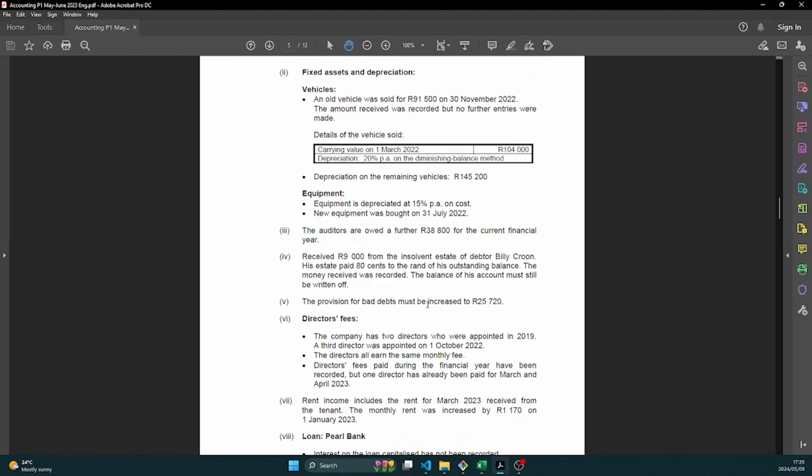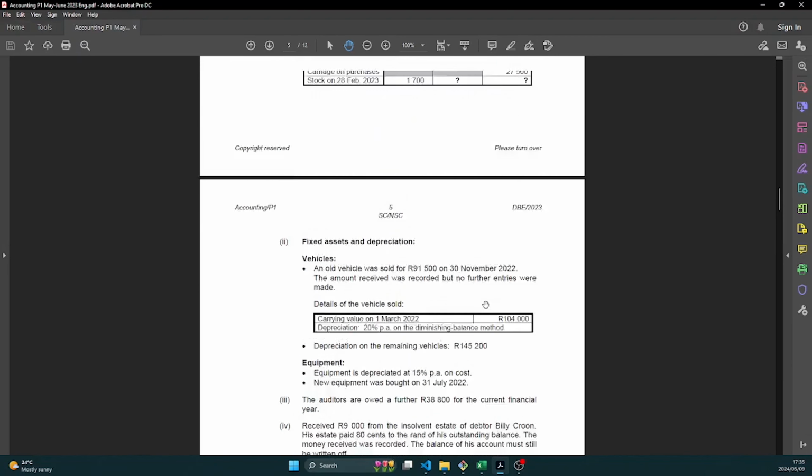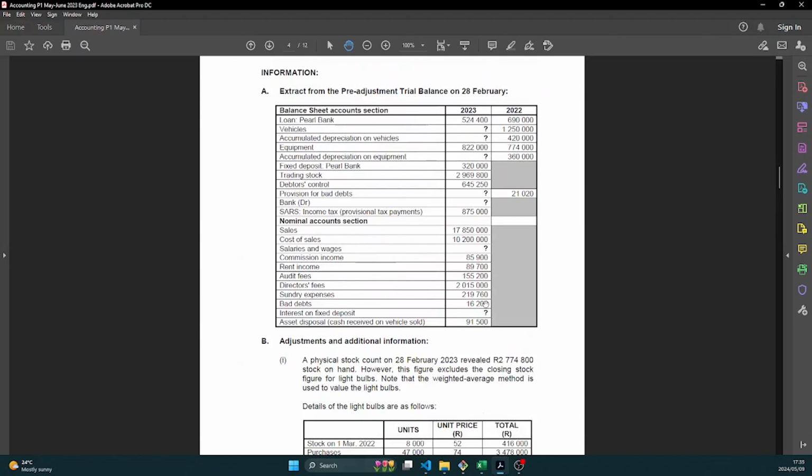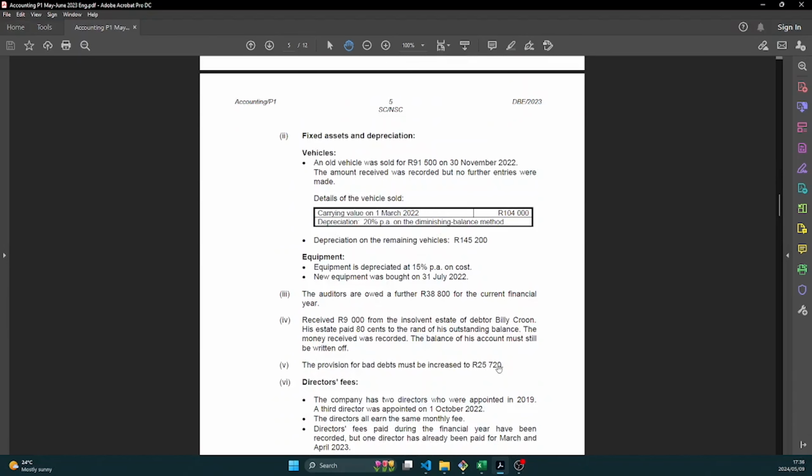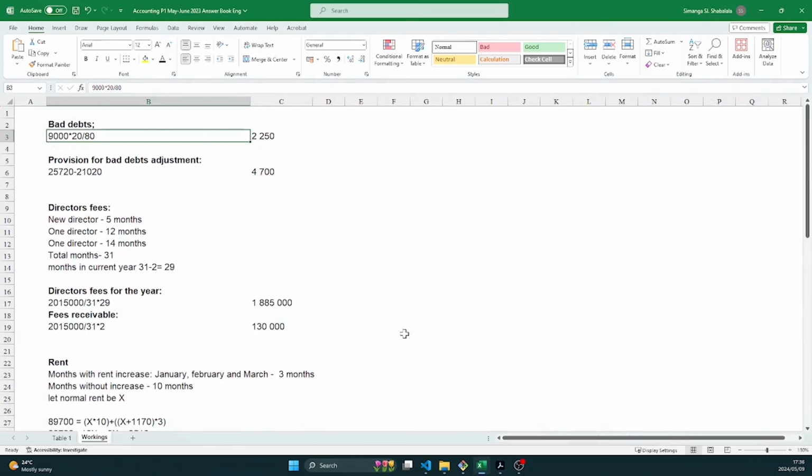And then the next information, they tell us that the provision for bad debts must be increased to 25,720. So we need to check how much was it before. So last year it was 21,020, but this year we need to increase it to 25,720. So it means we're going to have a provision for bad debts adjustment. It can either be income or expense depending on whether it increased or decreased. In this case it has increased, so that will be an expense.